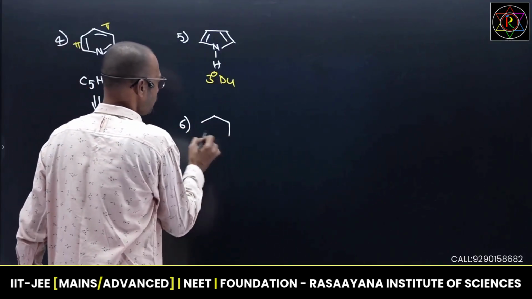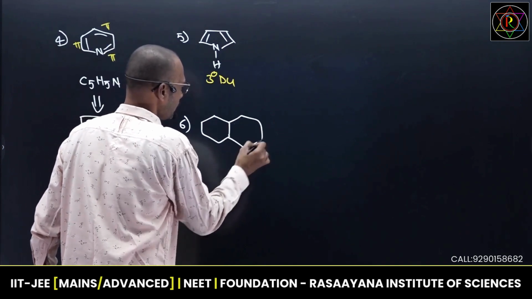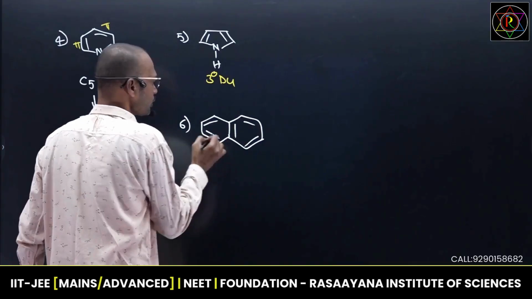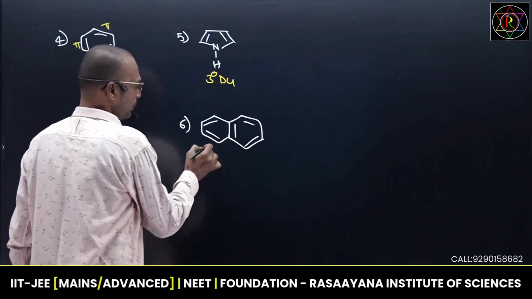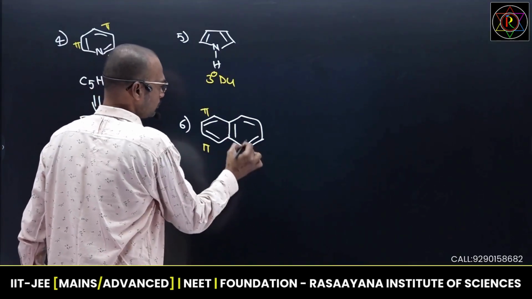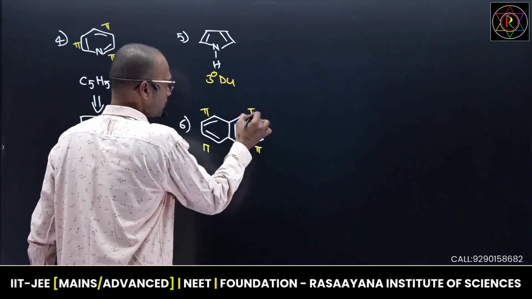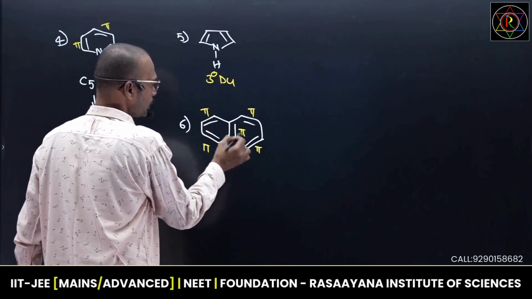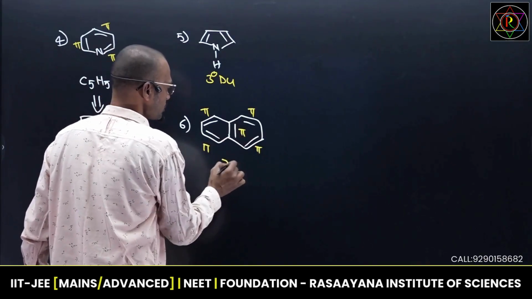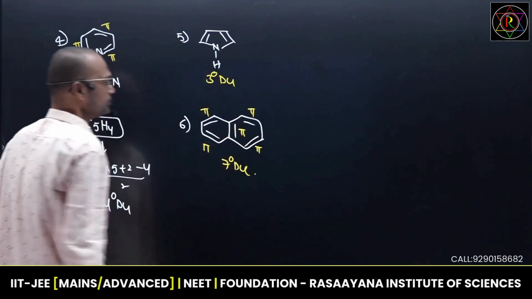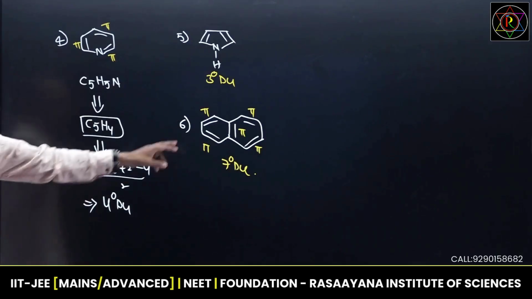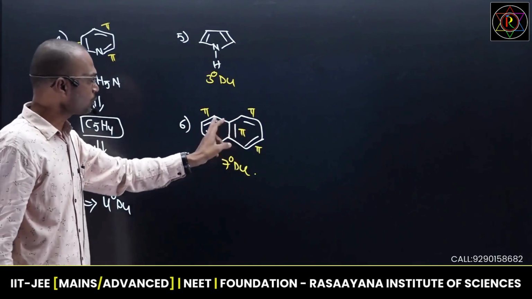Okay. Suppose if I take naphthalene, what is the degree of unsaturation of naphthalene? Pi bond, pi bond, pi bond, pi bond, pi bond. So 1, 2, 3, 4, 5, 6, 7. So 7th degree of unsaturation, because 5 pi bonds are there, 2 rings are present.